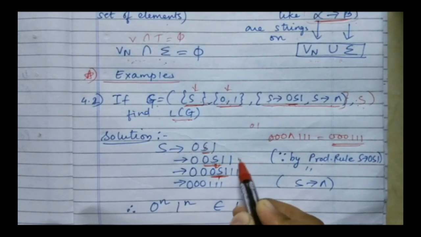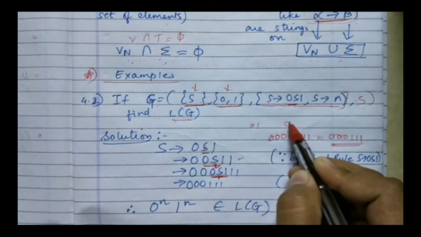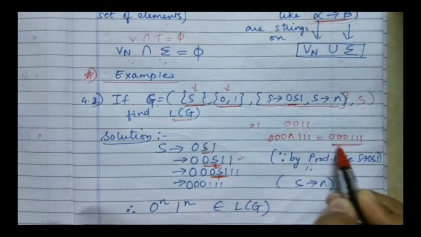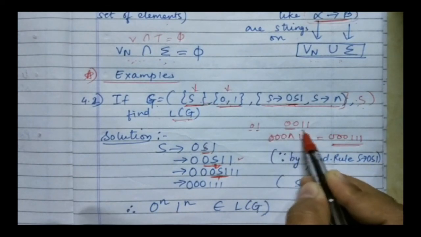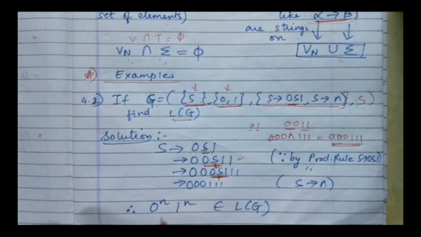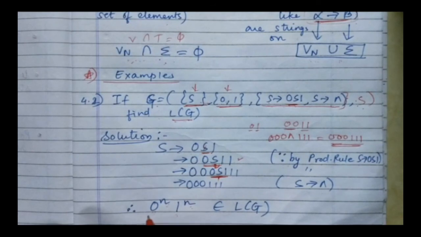If I put empty at this point, I am going to get 0011. So I have one 0 and one 1, two 0s and two 1s, three 0s and three 1s. It means that I am getting the pattern 0 raised to n followed by 1 raised to n. Whatever number of zeros there are, they are followed by the same number of ones. This is the kind of words that belong to my language L of G.